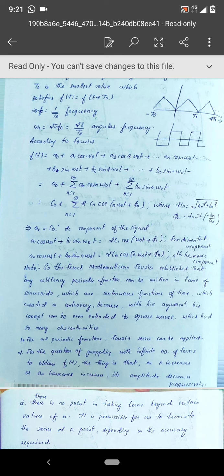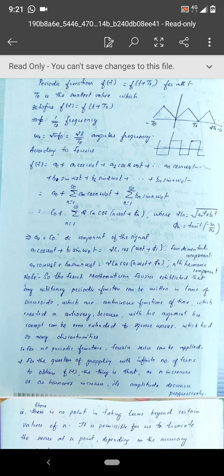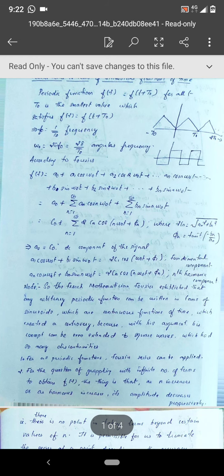That is, any arbitrary periodic function which is non-sinusoidal, two examples are shown in the note itself, can be written as a sum of a DC value and so many sinusoids. And that is what Fourier series is all about. That is, I repeat, any arbitrary periodic non-sinusoidal waveform can be represented as a sum of a DC value or an offset plus so many sinusoids.